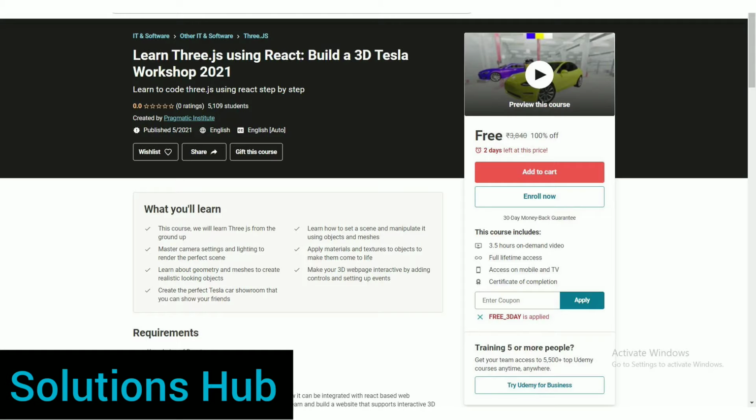In this course, you will learn Three.js from the ground up, master camera settings and lighting to render the perfect scene, and learn about geometry and meshes to create realistic looking objects. This course includes 3.5 hours on-demand video, full lifetime access on mobile and TV. At the end, you get a certificate of that course.